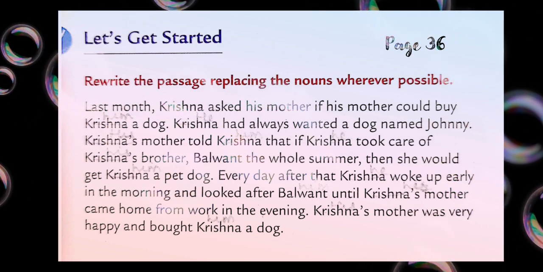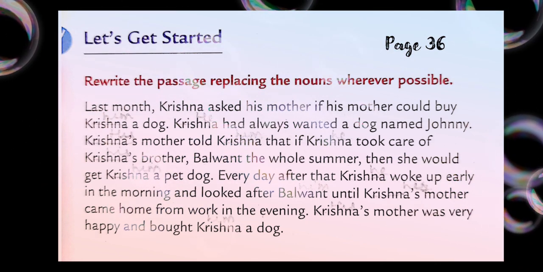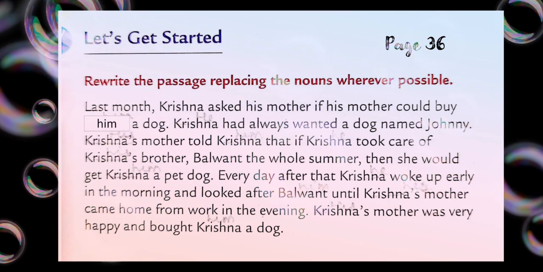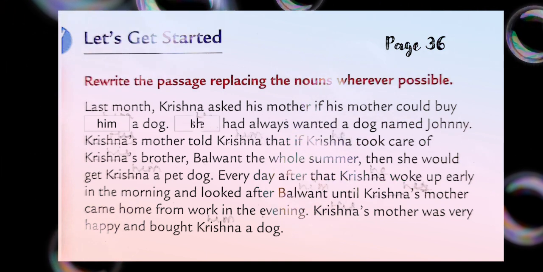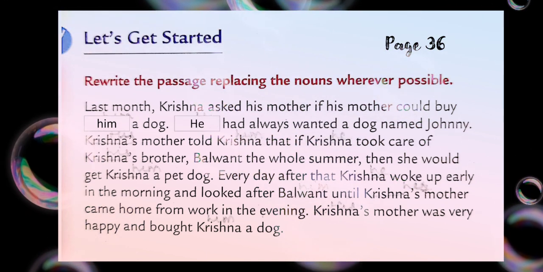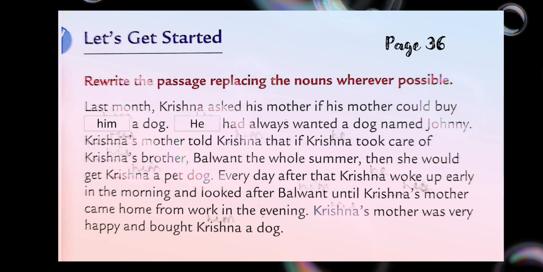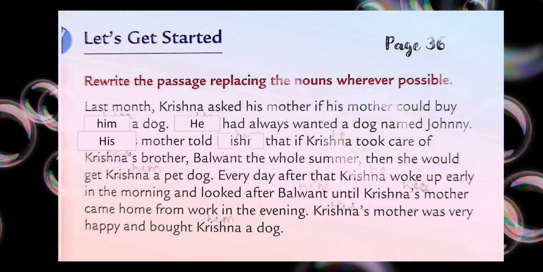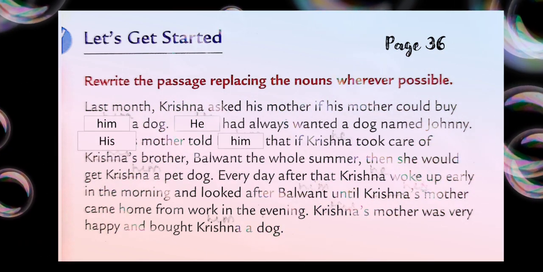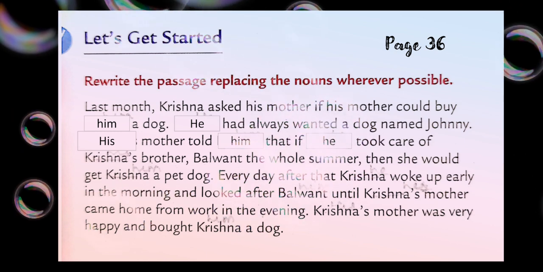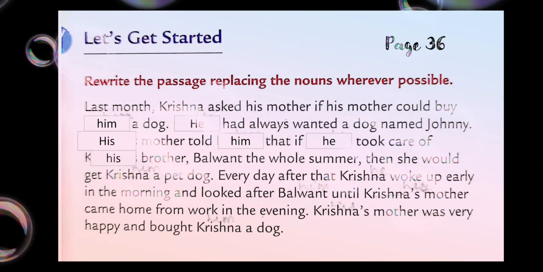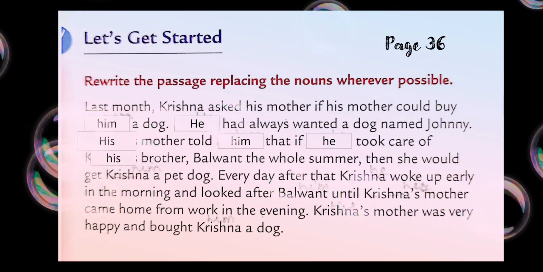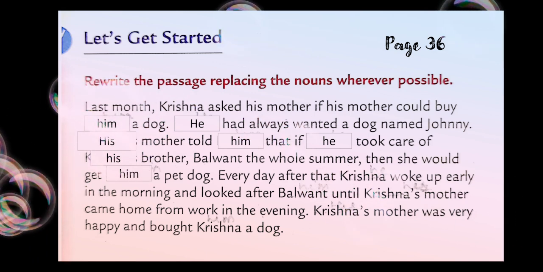Last month Krishna asked his mother if his mother could buy him a dog. He has always wanted a dog named Johnny. His mother told him that if he took care of his brother Balwant the whole summer, then she would get him a pet dog.